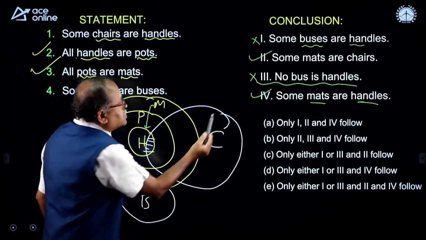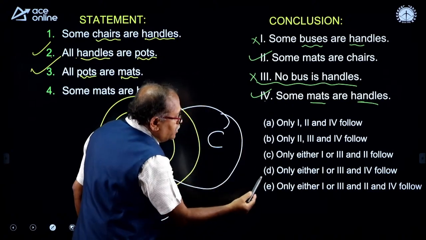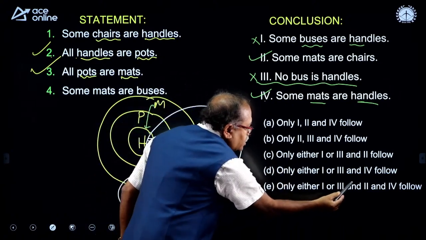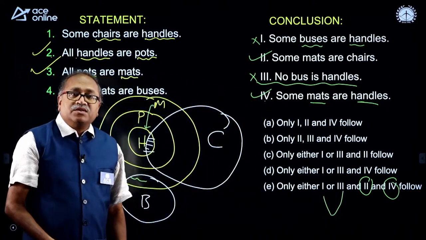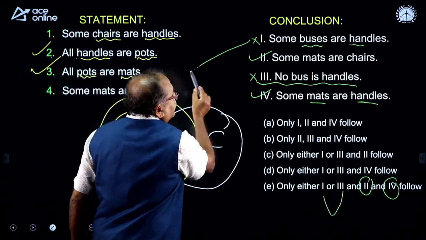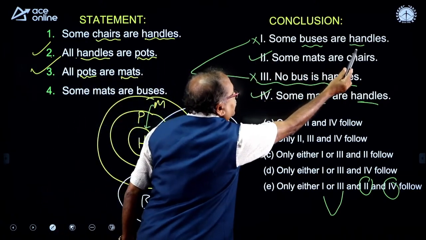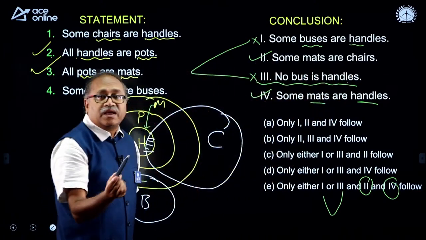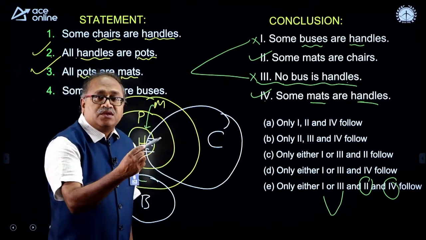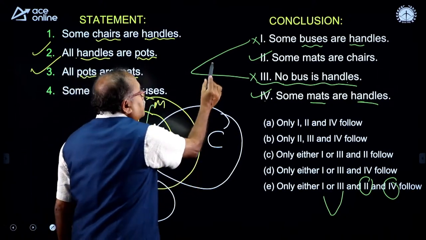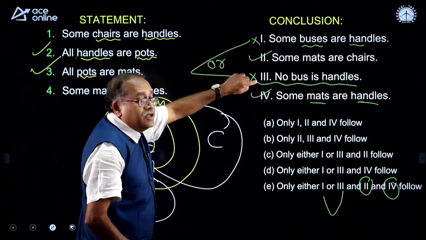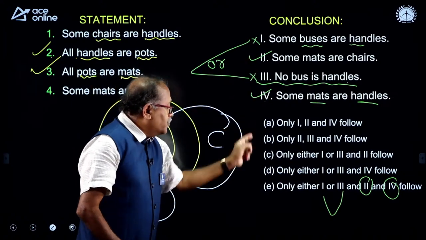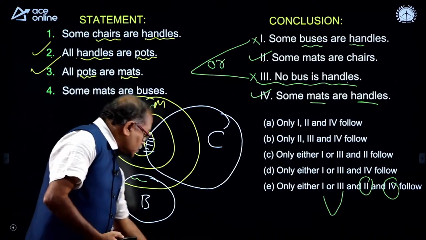So, what I notice is second one and fourth one. Therefore, my option choice is second one and fourth one, but 1 and 3, check that 1 and 3 are complementary. Here it says some buses are handles and here it says no buses are handles. Some A's are B's, no A's are B's. They are complementary. So, therefore, either or. So, finally, my answer should be either 1 or 3 and 2 and 4. So, anyone answered?